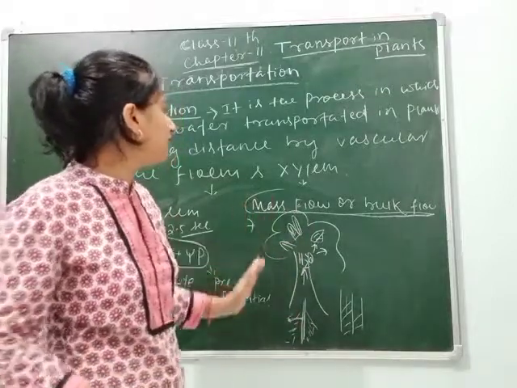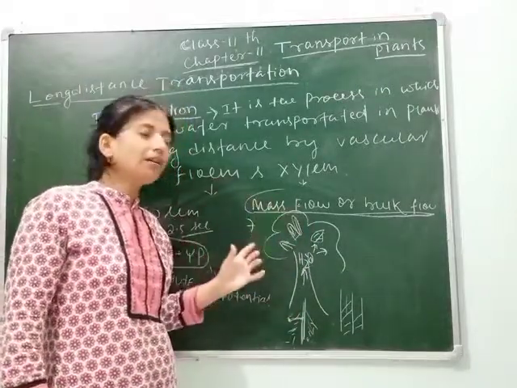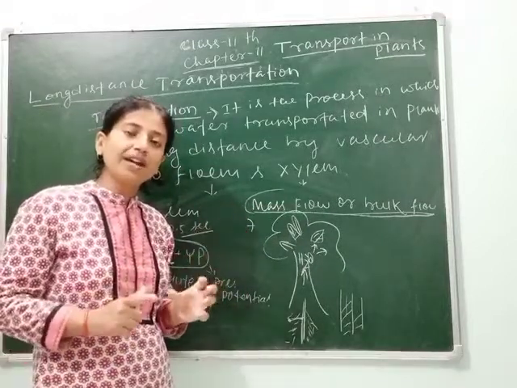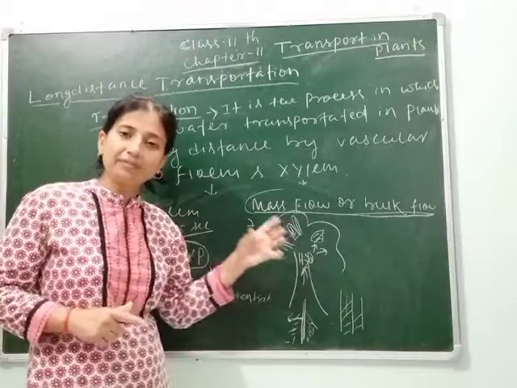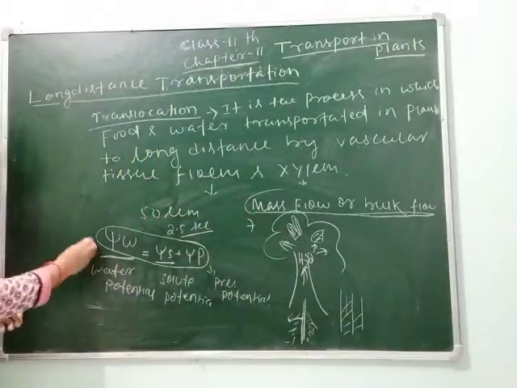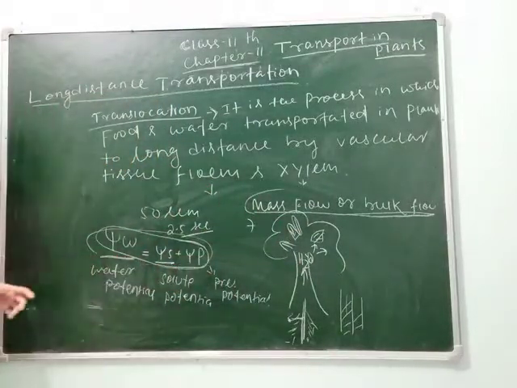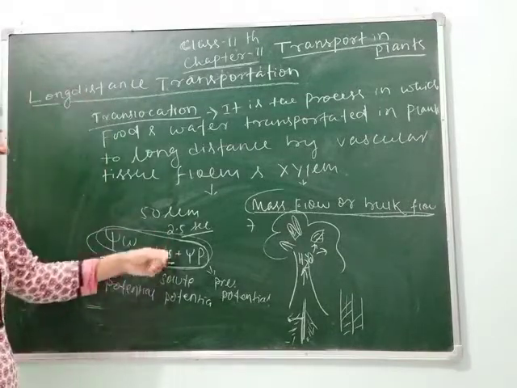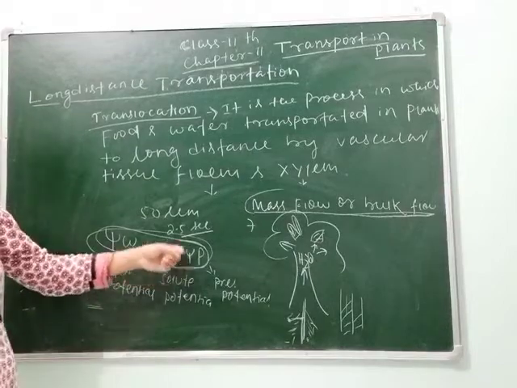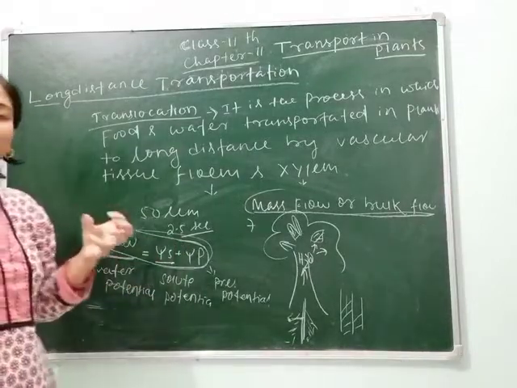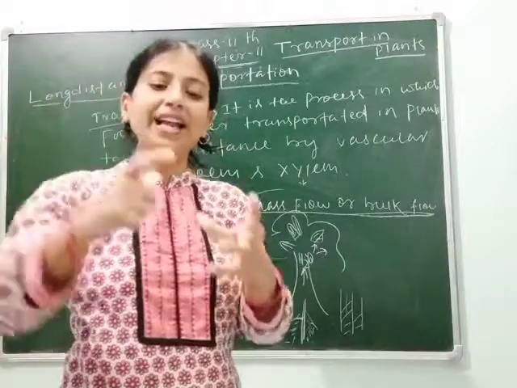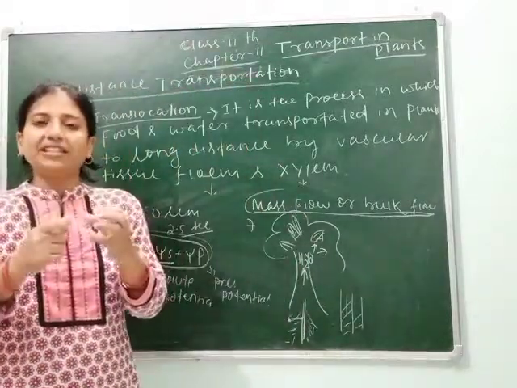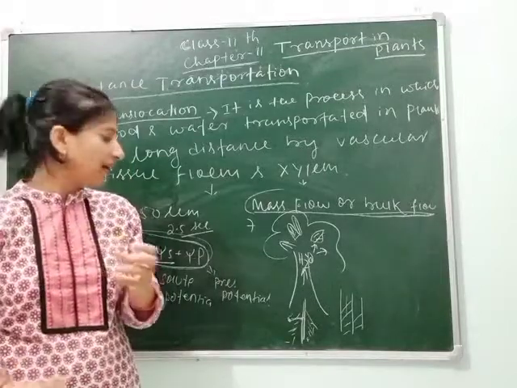So here you have to understand mass flow and bulk flow, in which solutes, minerals and water are all transported through xylem, and for transportation there is a relation: water potential psi W is equal to psi S, the solute potential, plus psi P, the pressure potential. Without pressure, water can't move upward, like when you put water in a balloon and press it, the water moves upward.